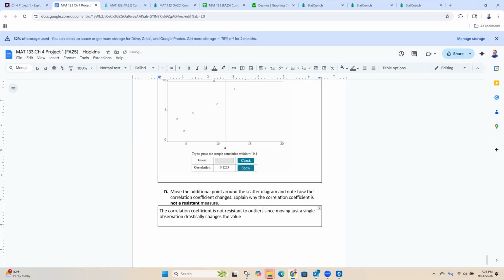All right, so the correlation coefficient is not resistant to outliers, since moving just a single observation, just a single dot, will drastically change the value of that correlation coefficient. So how do we handle that? If we were dealing with real data and we wanted to create some kind of prediction, right?